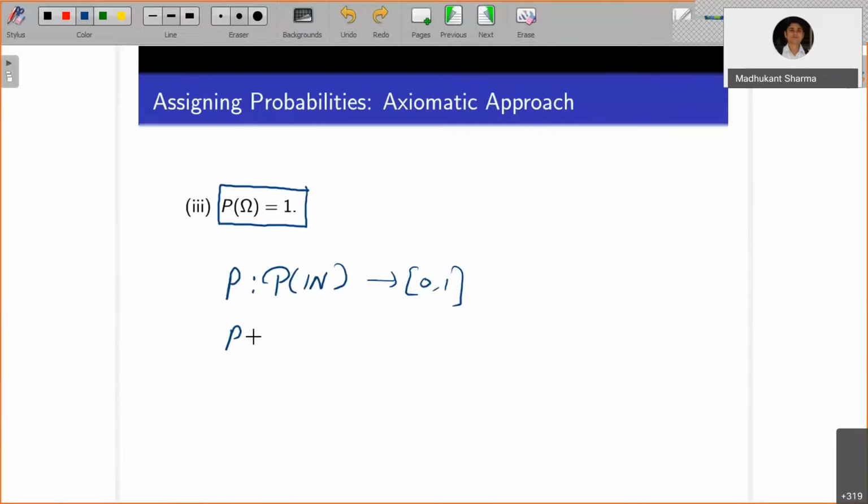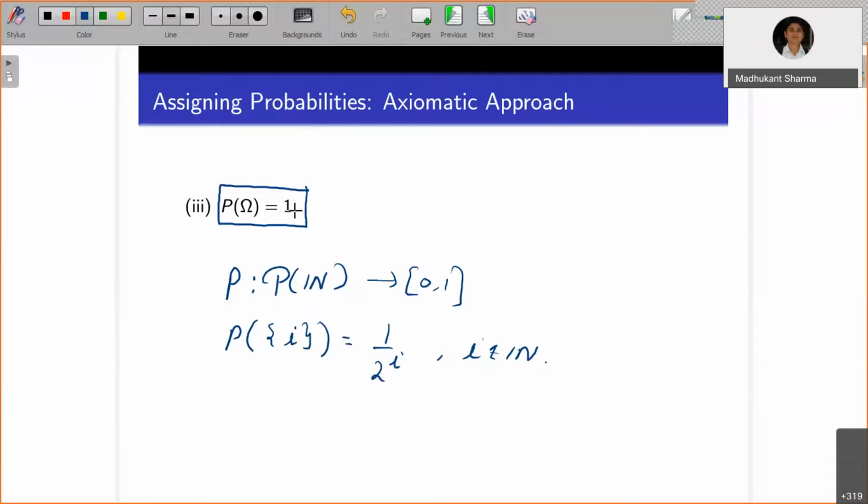You can show that this actually satisfies all the axioms, so this is a probability function. Why? Because the probability of the set of natural numbers is going to be 1. You can prove all these three axioms here.